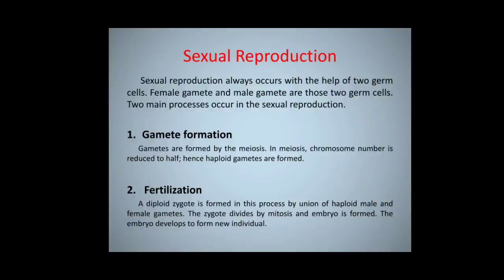Two parents, that is male and female, are involved in this type of reproduction. Fusion of the male gamete of a male parent and the female gamete of a female parent occurs. Due to this, the new individual always has recombined genes of both the parents. Hence, the new individual shows similarities with the parents for some characters and has some characters different from both parents.